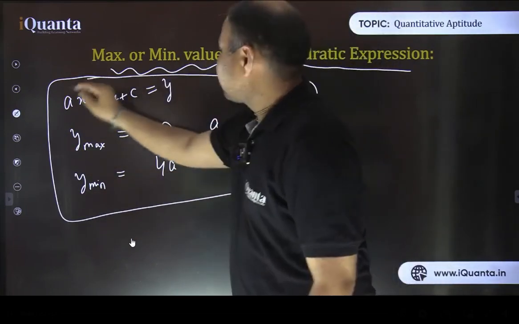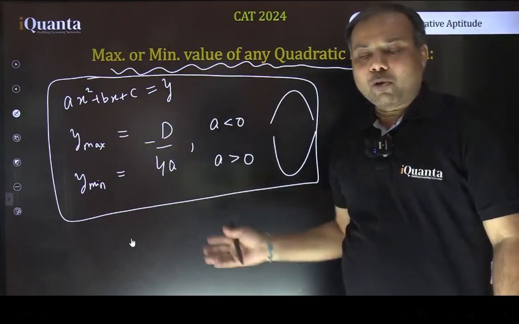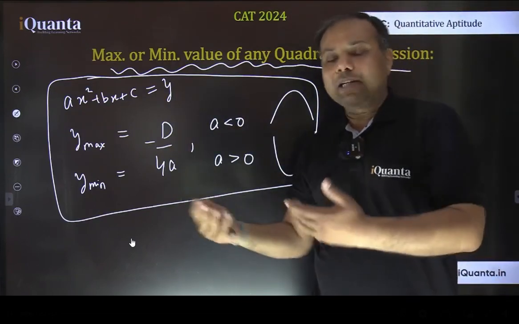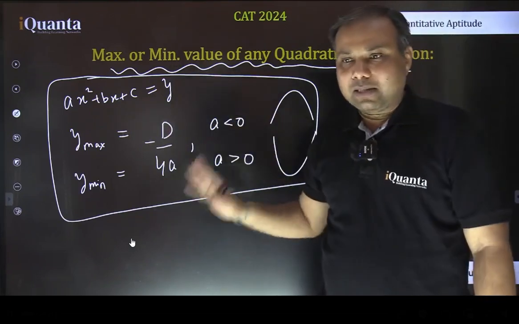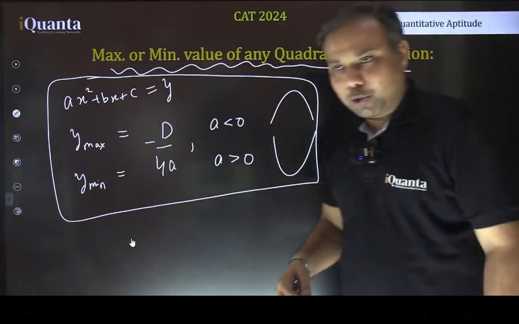This is in terms of formula, or otherwise we had done it in various ways. We could have completed the square and then found the value, or by putting x equals minus b by 2a, we can substitute and get our answer. That's it. Let's quickly do 2-3 questions, and we shall proceed further.